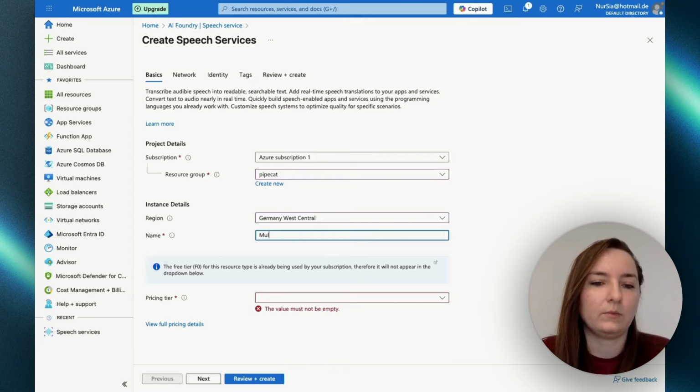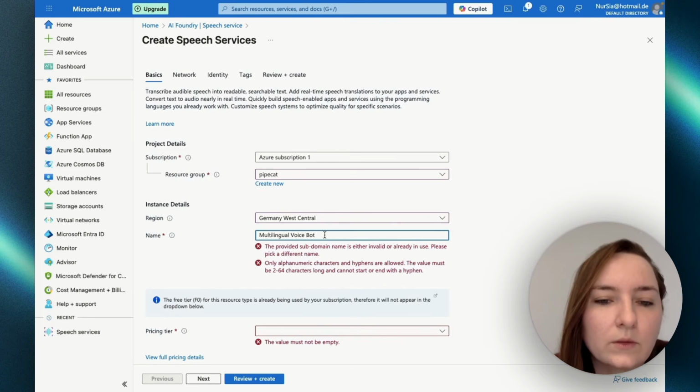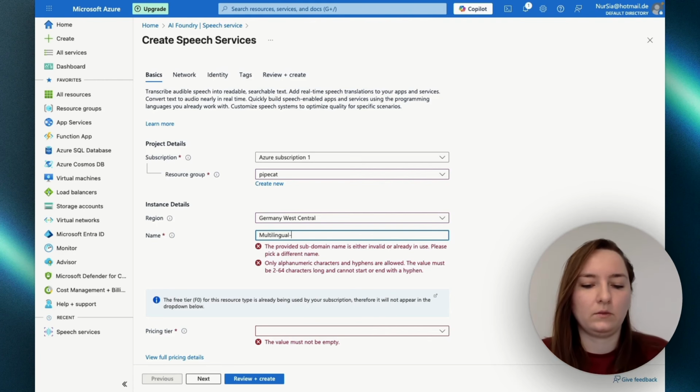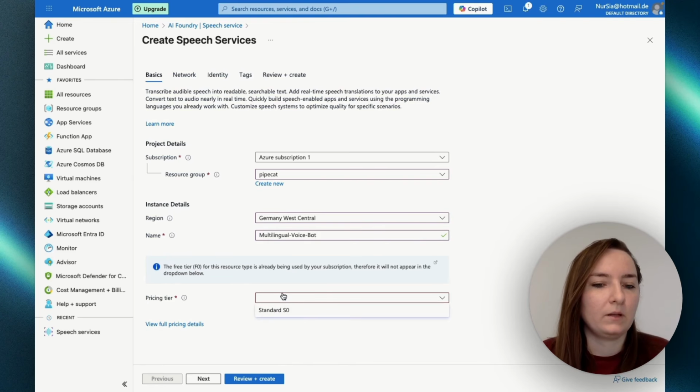I will say Multilingual Voice Bot. Pricing, oh, it's already in use. Multilingual voice. Oh, okay, I can't have a space probably. Okay. Pricing tier standard.